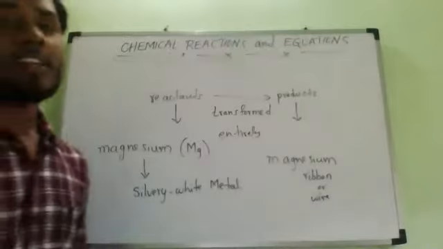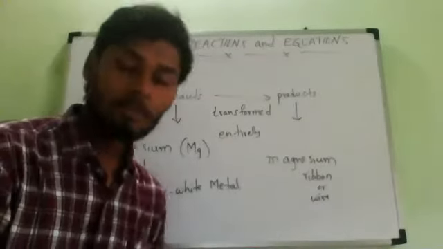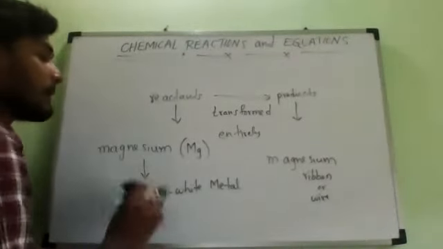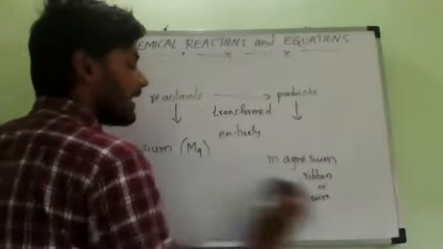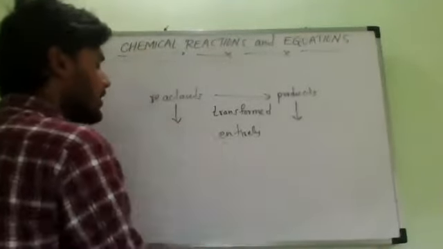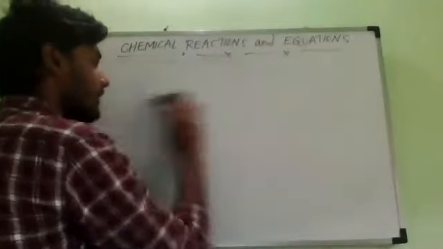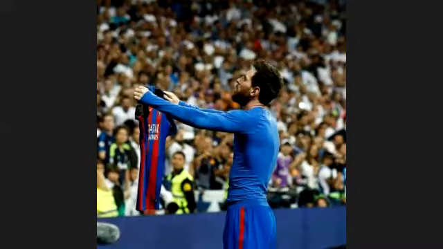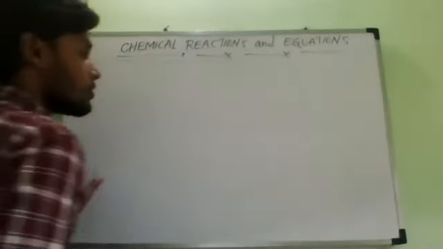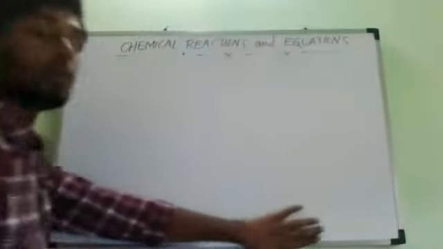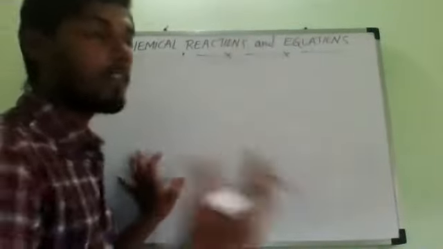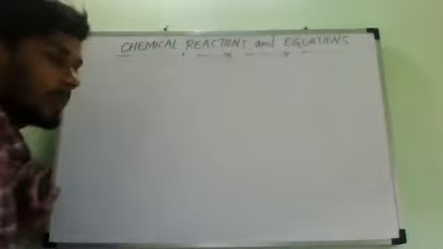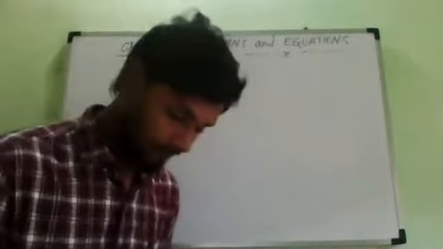Now let us study the reaction of magnesium with the oxygen of air, which means we are burning magnesium in the presence of air. Air means what? The supporter of combustion, oxygen. This magnesium metal or ribbon is not stored properly, so before going for the further reaction, burning, we have to rub it with sandpaper. Sandpaper, you know, is for removing rust and all. Yes or no?